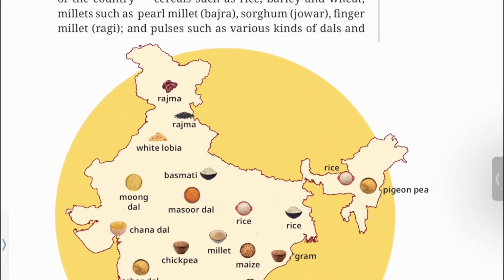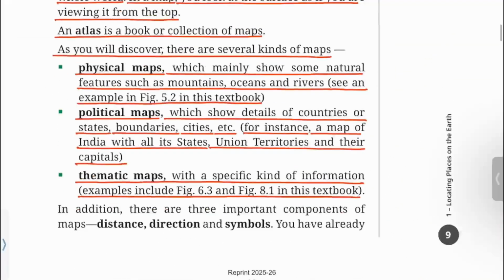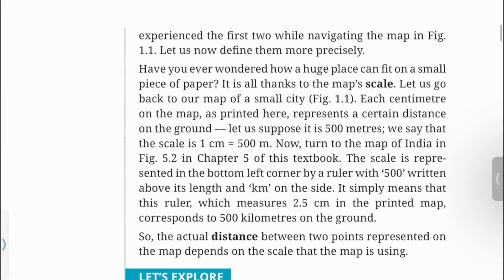Let's move to chapter 1. In addition, there are three important components of maps: distance, direction, and symbols. You have already experienced the first two while navigating the map in figure 1.1. Let us now define them more precisely.